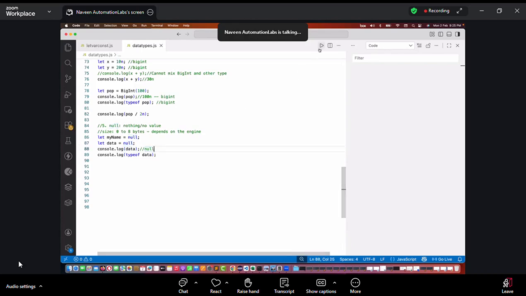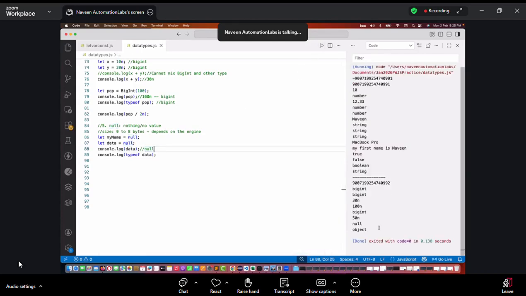But when you print this on the console, see this, it will start giving you object. Not string, not undefined, object. And remember, note it down, this is the JS bug, JavaScript bug. You can read it anywhere. This is an existing bug, and it will be like this only. Ideally, the type of data should be null, right? It's giving me object over here.